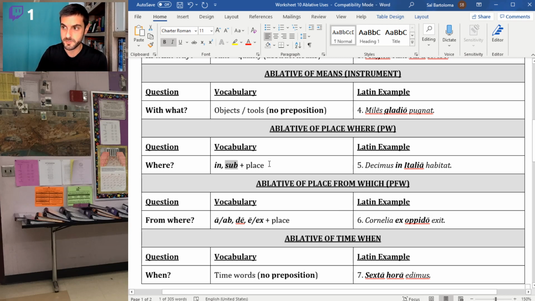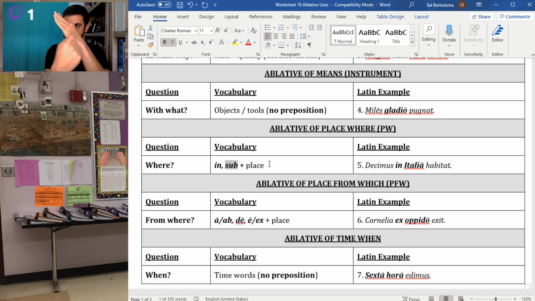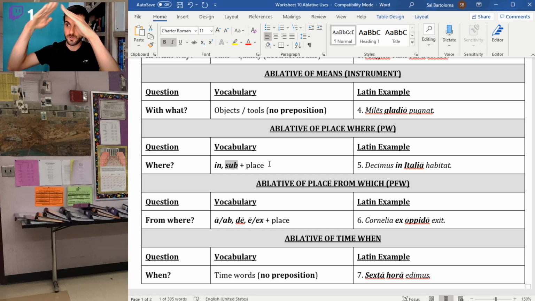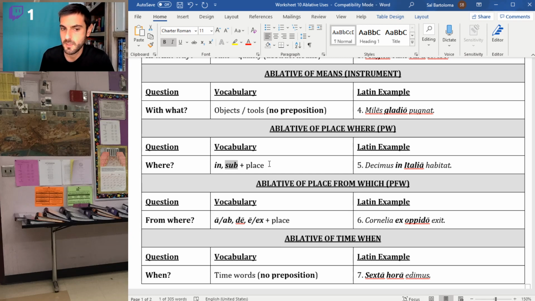Or if you're talking about a mountain, sub monte means at the foot of the mountain, so under the peak, essentially. It doesn't mean that you live underneath the rock. If you live sub monte, you live at the base of the mountain.